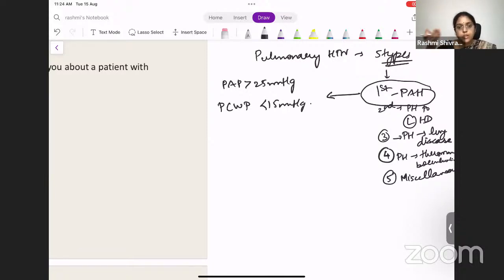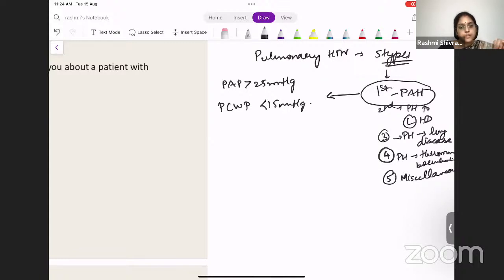It has not yet transferred into the venous system. So that's why the PCWP will be lesser. So only this is purely pulmonary arterial hypertension. The pulmonary artery pressure is elevated, more than 25 millimeters mercury, whereas the capillary wedge pressure is lesser, less than 15 millimeters mercury. This is when you diagnose pulmonary arterial hypertension.